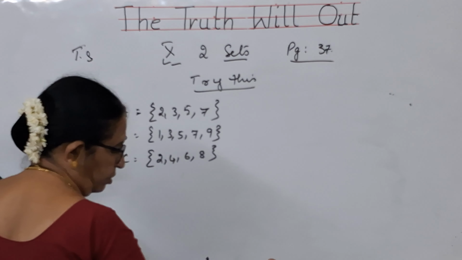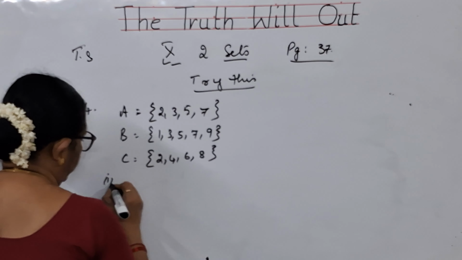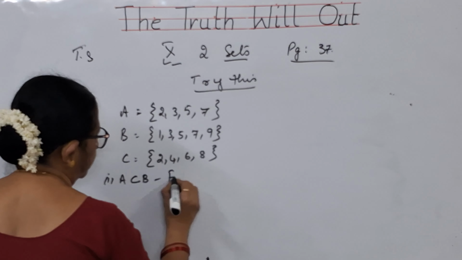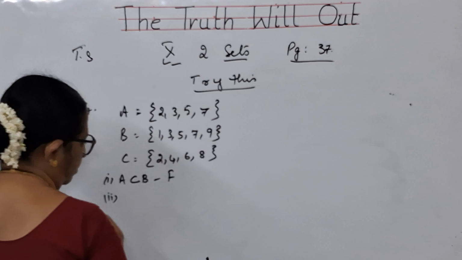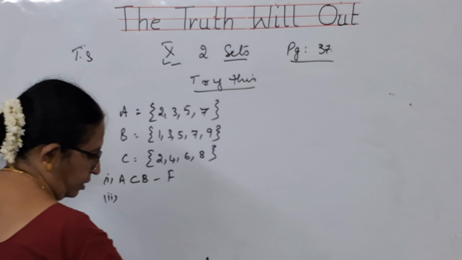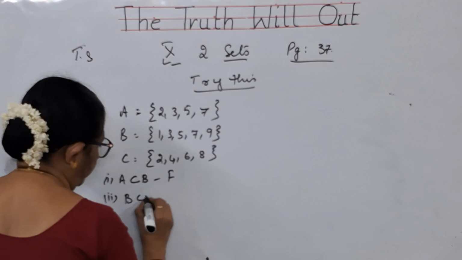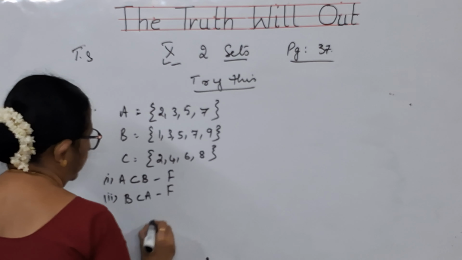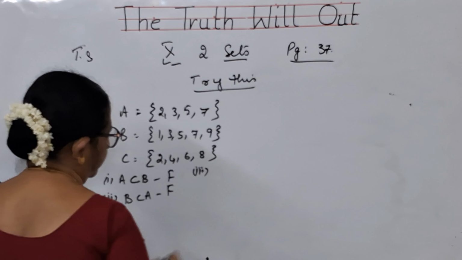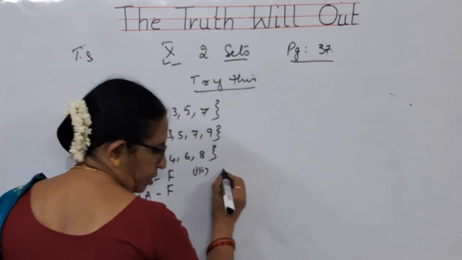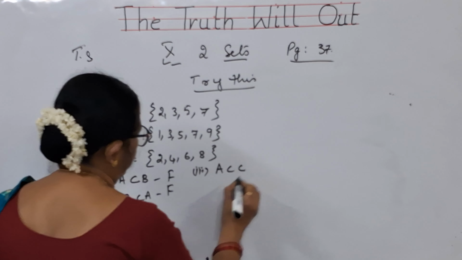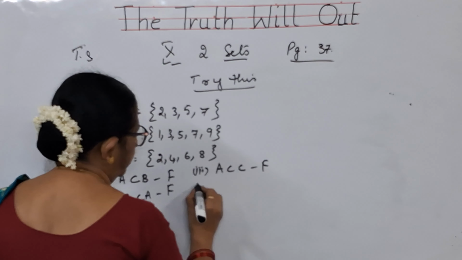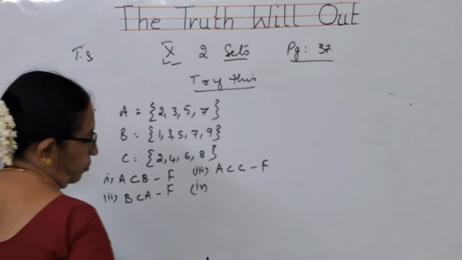Now, which of the following statements are true? First one, A is a subset of B. It is a false statement. He is not asking reasons, so we'll just write what they are. Then second one, B is a subset of A. How can it be? These elements are different, these elements are different. So second one also is false. Third one, A is a subset of C. No, it is also false. Subset means all the elements should be there, not 1 or 2.